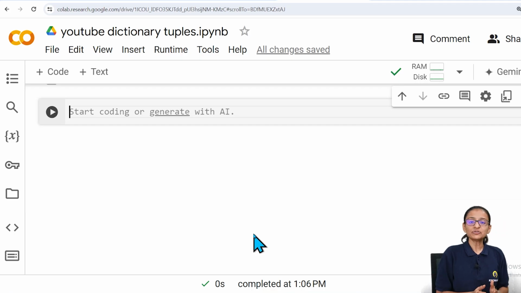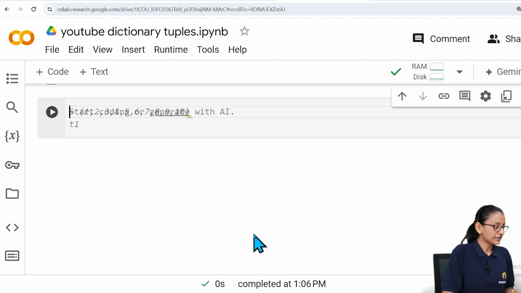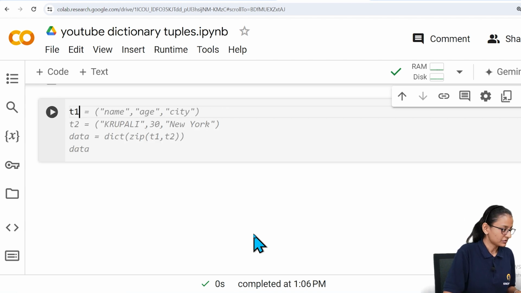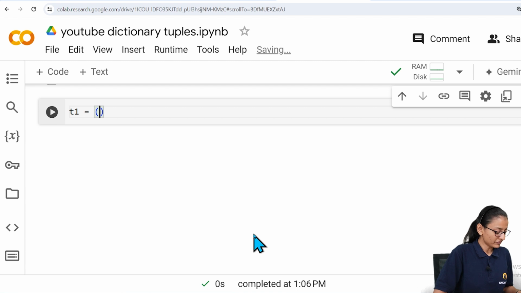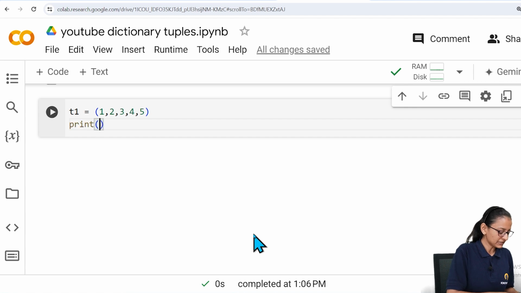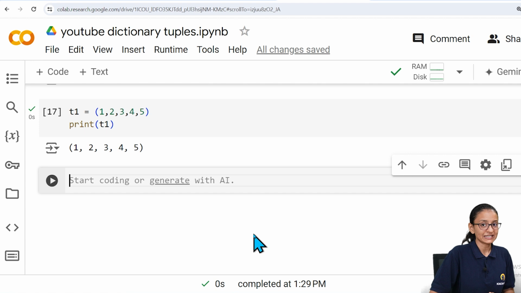So that is tuple. Now let's implement tuple practically. First of all, you need to understand how a tuple can be defined in Python. To define a tuple, you need to write a name of a variable which you consider as a tuple. Here I am writing T1. So T1 equal to, then you should write a round bracket. Now in round bracket you can store values, let's say 1, 2, 3, 4, 5. So this is a tuple. If you want to print it, you need to write print T1. This way you can store data and print data.